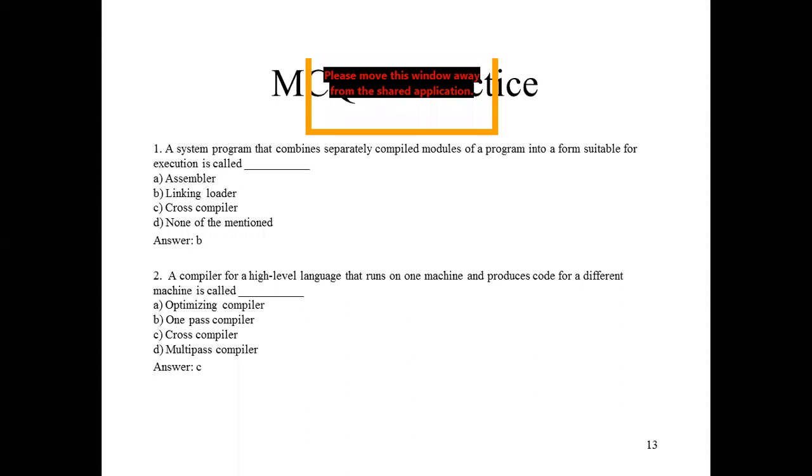Assembler, linking loader, cross compiler, or none of the mentioned?